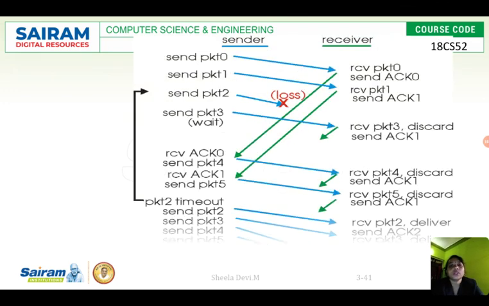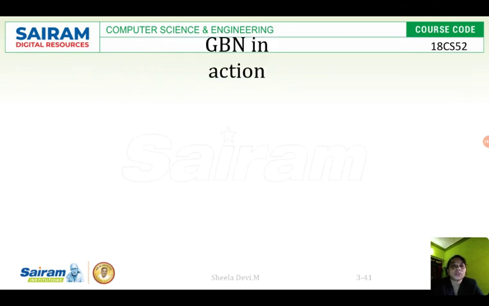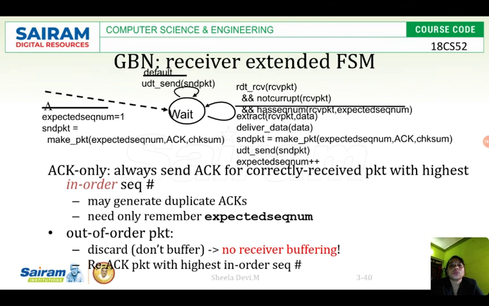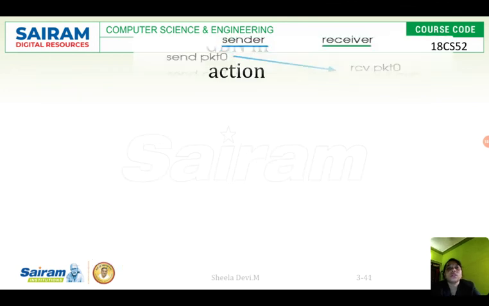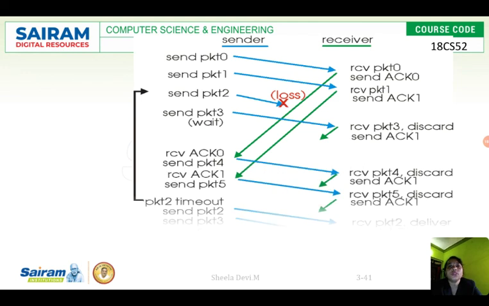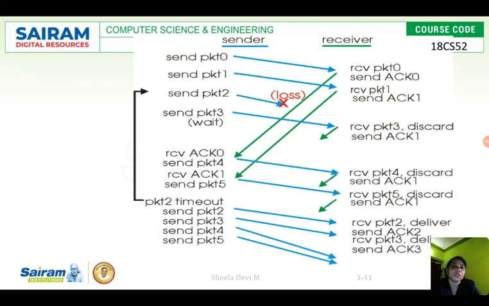See, this is a very important diagram. Any one of these protocols will be asked in the exam. If you understand this diagram, you can write Go Back N very easily. First the sender sends packet 0, and the receiver receives packet 0 and sends acknowledgement 0. Packet 1 is sent by the sender, received by the receiver, and it gives the acknowledgement. Next, packet 2 is sent by the sender, but it is lost during transmission.